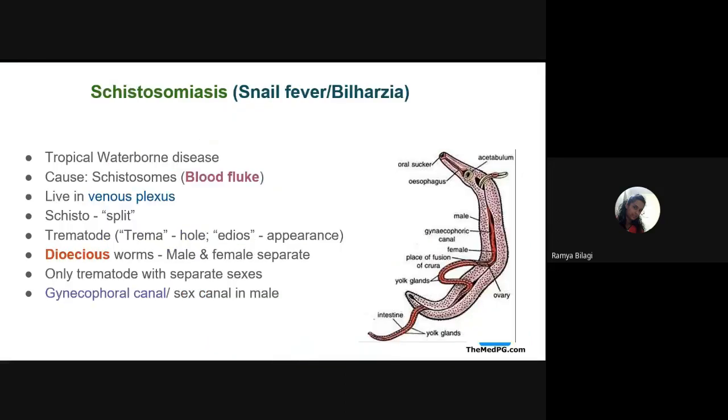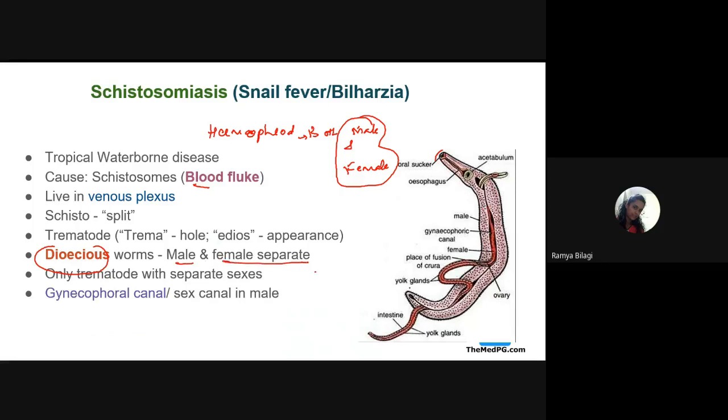Now let us see a little information about this particular fluke. So already we have studied that most of these flukes are what? Hermaphrodites. Hermaphrodites means both male and female are in one organism itself, right? And whereas this particular Schistosoma or the blood fluke, here they are what? Dioecious. That means male and female are separate.